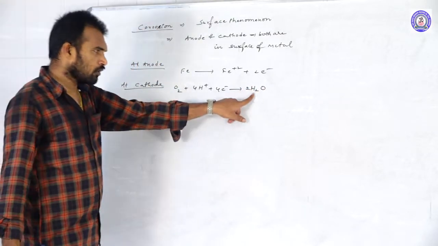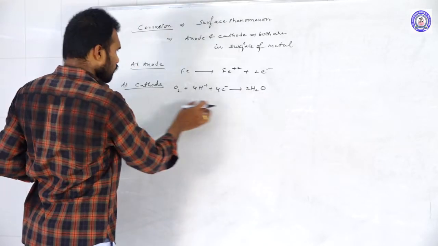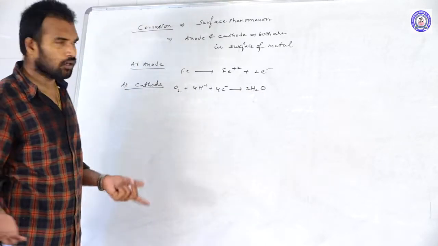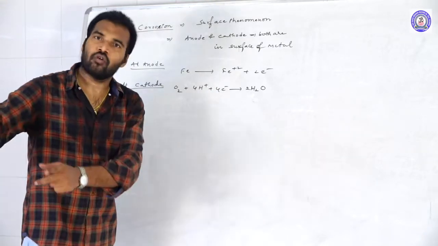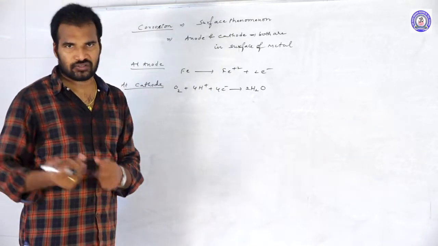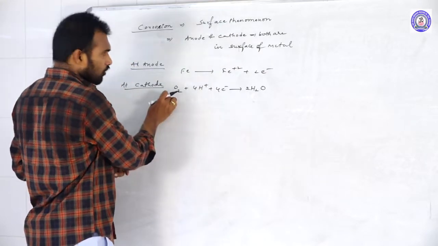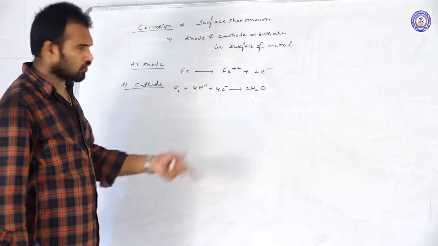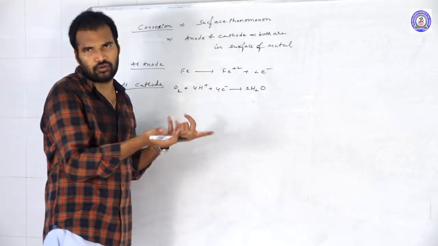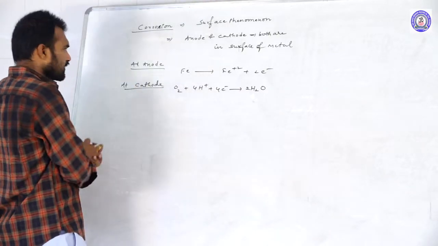Understood? The conversion of H2O to O2, removal of hydrogen, is what we call oxidation. So the reverse of oxidation of water, or reduction of oxygen, both are the same. That is taking place at the cathode.